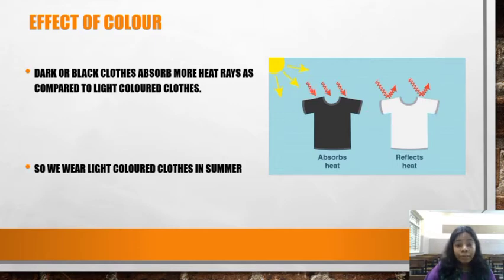But here the black color is going to keep on absorbing more and more heat rays, and it will reflect less heat rays as compared to the lighter one. So we wear light colored clothes in summer. Children, you must have also seen the cricketers or the players who are playing in the sun. They are usually wearing white color clothes.